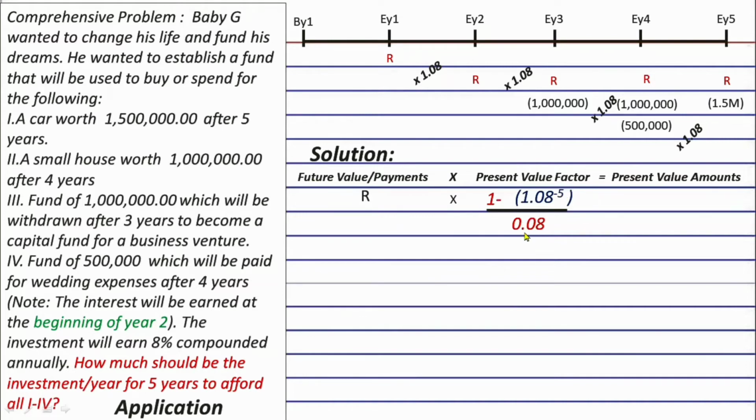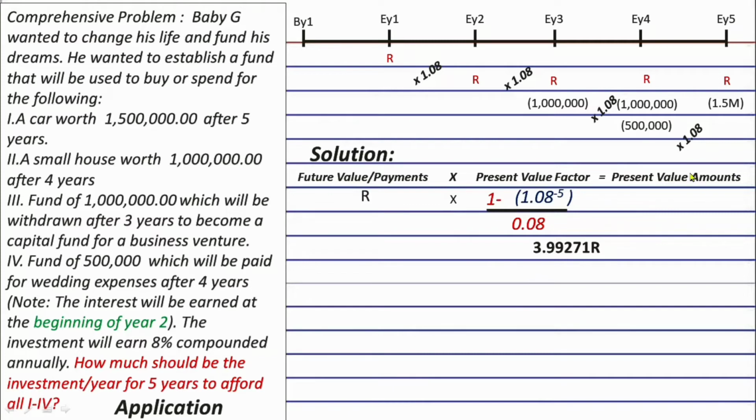And actually, if we compute this, we will get 3.99271 as the present value factor. So, R times 3.99271 is actually 3.99271R. Now, the problem is here in the present value amount.